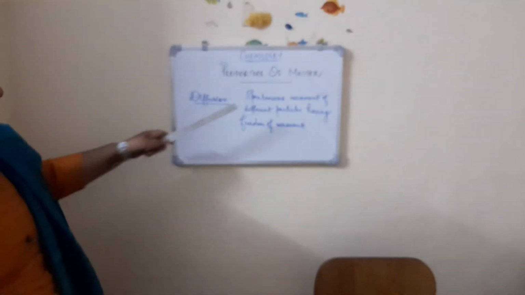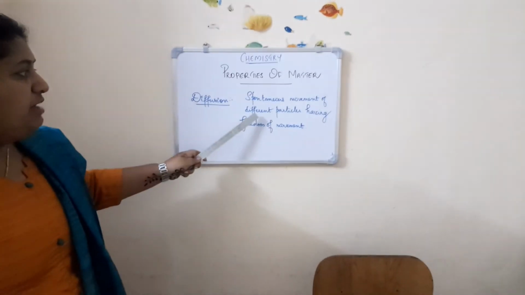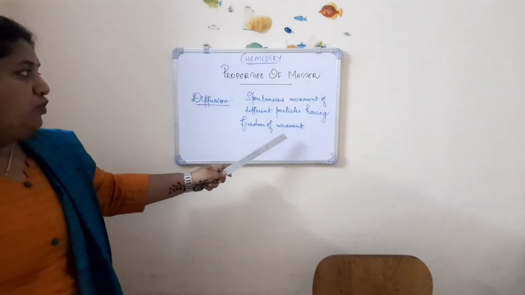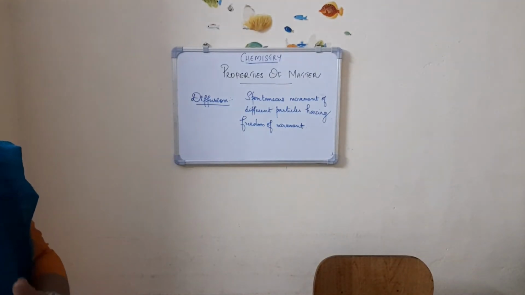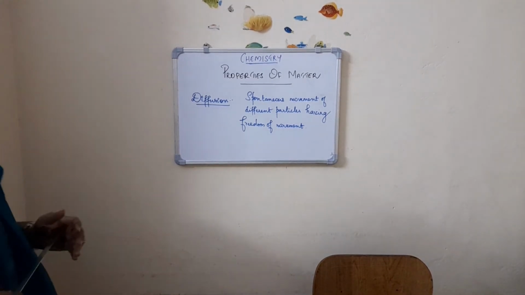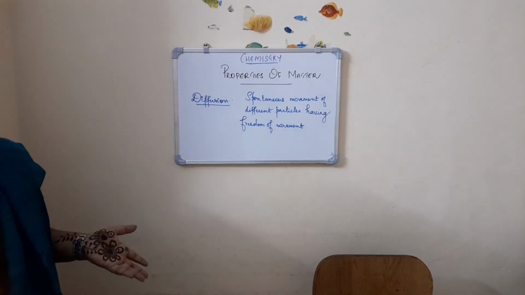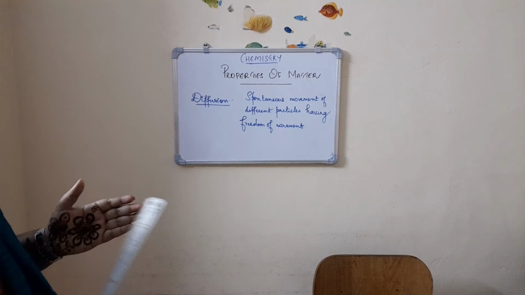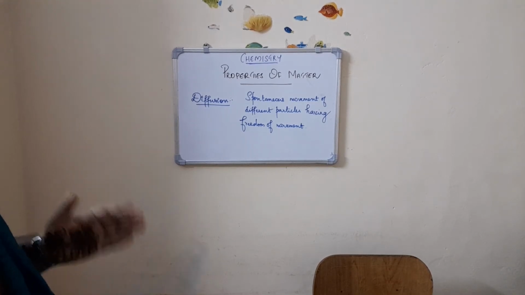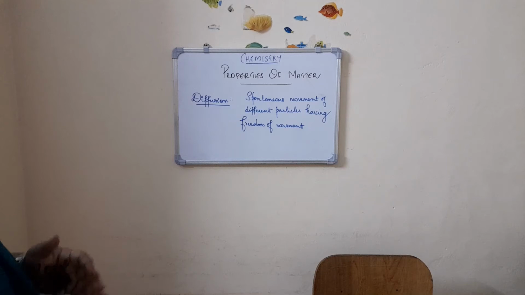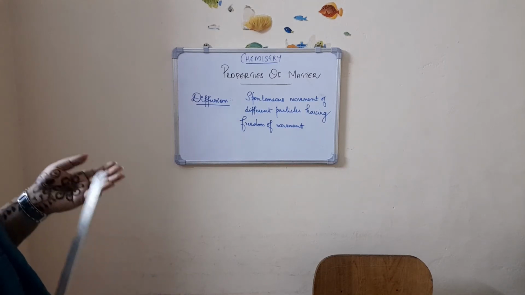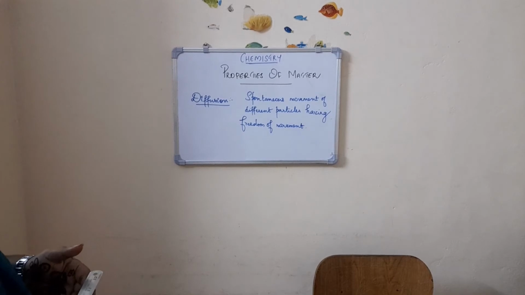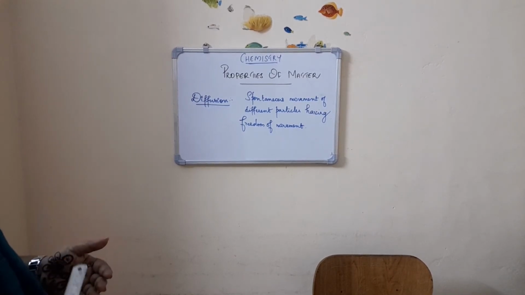This is diffusion: spontaneous movement of different particles having freedom of movement. So, different particles like solids, liquids and gases have different freedom of movement. Solids have no freedom of movement because they are closely packed. Liquids have freedom of movement because they are a bit loosely packed. And gases have maximum freedom of movement. Spontaneous means very fast. Okay, spontaneous movement of different particles having freedom of movement is known as diffusion.